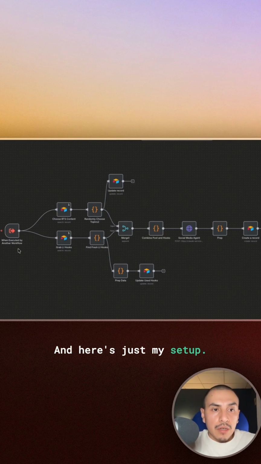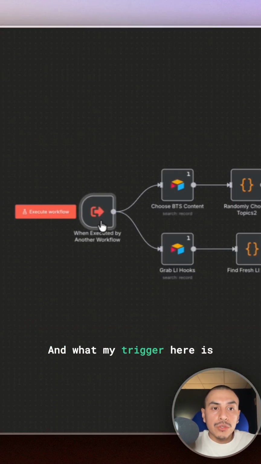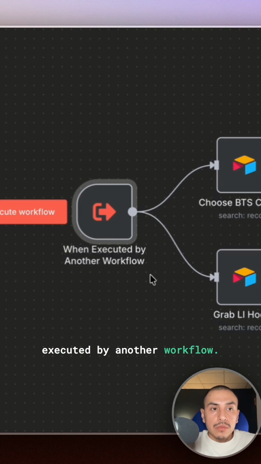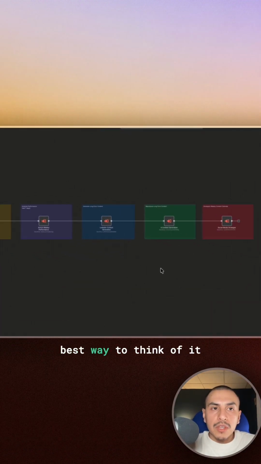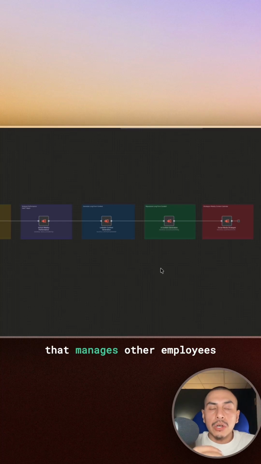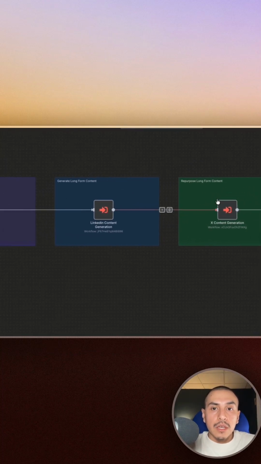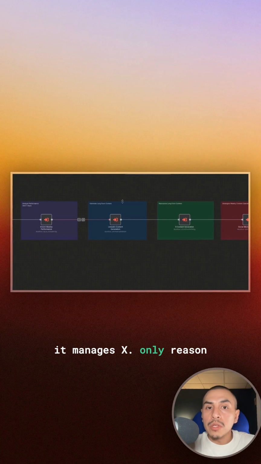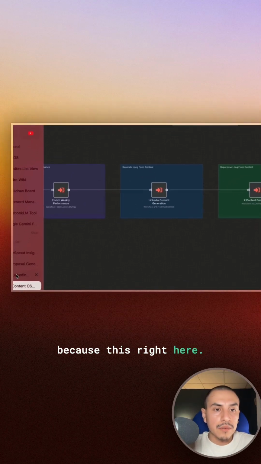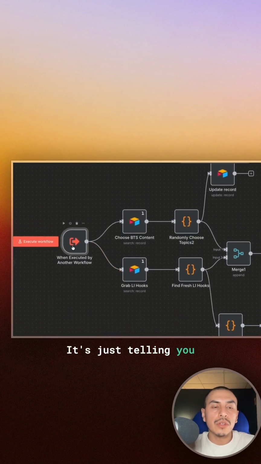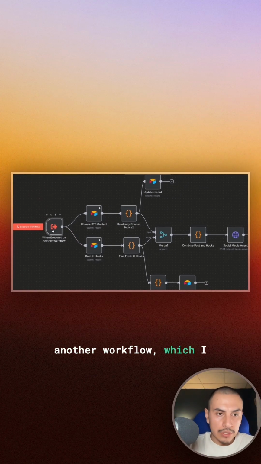And here's just my setup. This is just a trigger, and when my trigger here is executed by another workflow. So for example, think of it like a master controller. Best way to think of it is almost like an employee that managed other employees. This one managed LinkedIn. It managed X. Only reason I'm sharing this is because this right here is just telling you that it's triggered by another workflow, which I just showed you earlier.